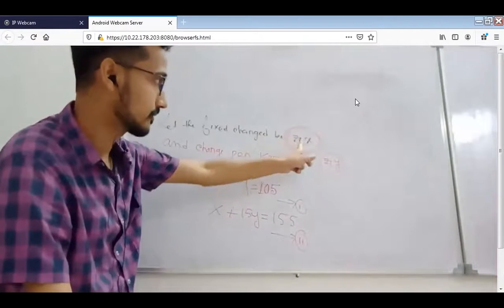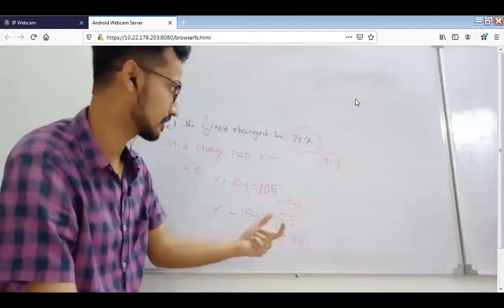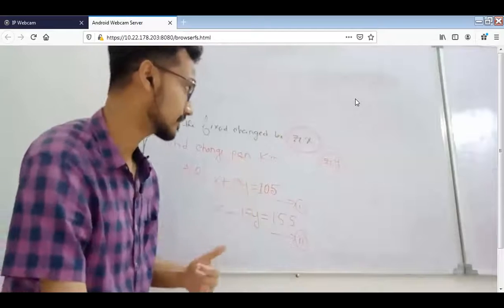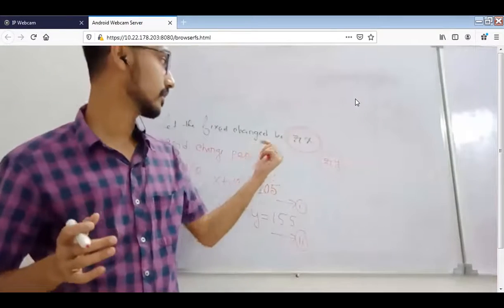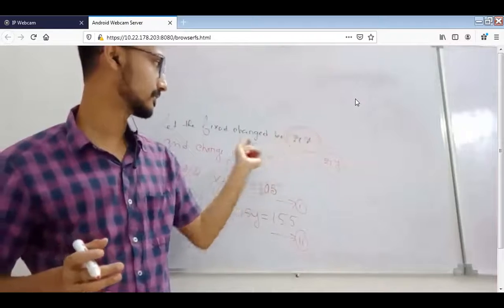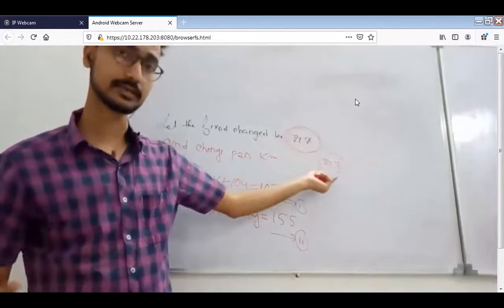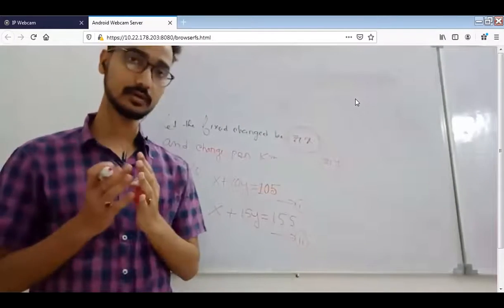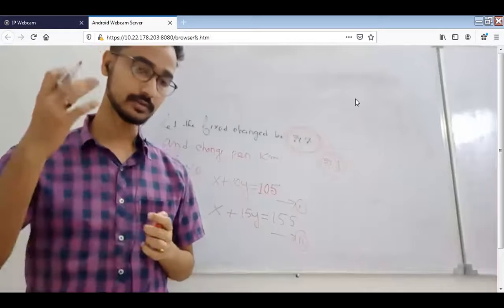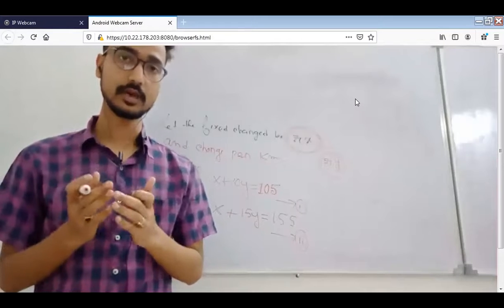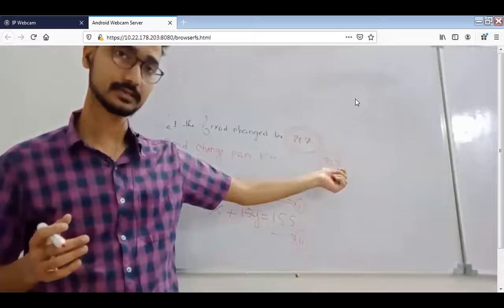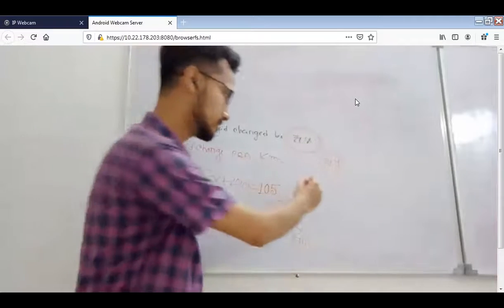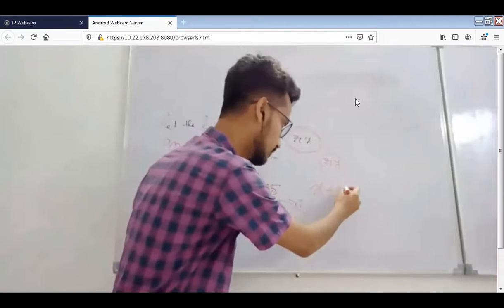You have already found the value of x and y. So what will the second part be? In the second part, you are asked to find the total amount. In the first part, we found the fixed charge and the variable charge. In the second part, you are asked to find how much you will pay whenever you go 25 kilometers. But you know the fixed charge and your variable charge, that means the charge per kilometer. So you have to just put the value here, x plus 25y.